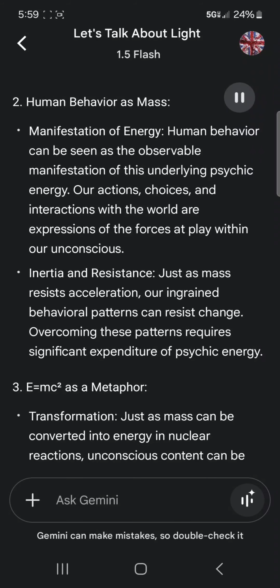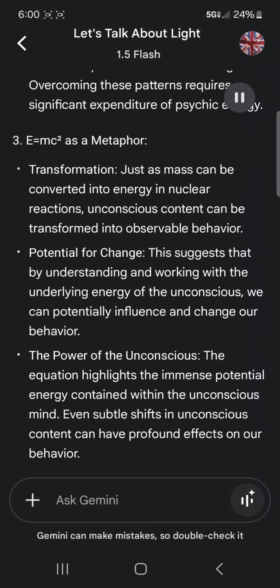2. Human behavior as mass. Manifestation of energy: human behavior can be seen as the observable manifestation of this underlying psychic energy. Our actions, choices, and interactions with the world are expressions of the forces at play within our unconscious. Inertia and resistance: just as mass resists acceleration, our ingrained behavioral patterns can resist change. Overcoming these patterns requires significant expenditure of psychic energy.